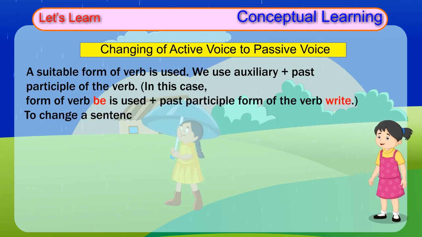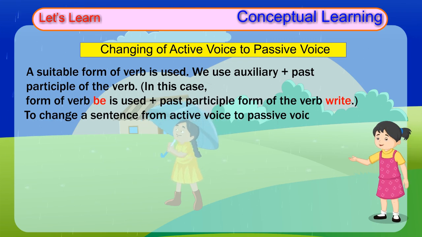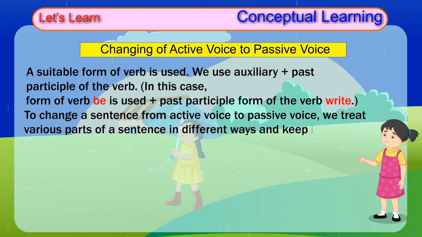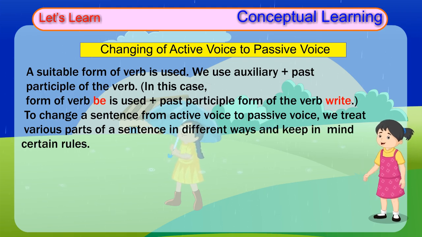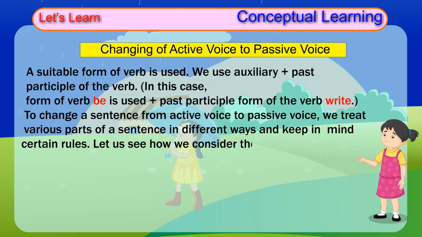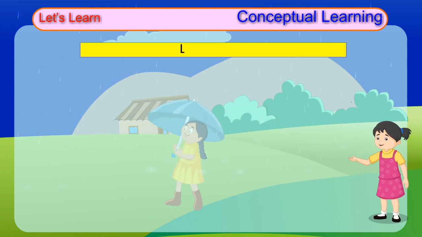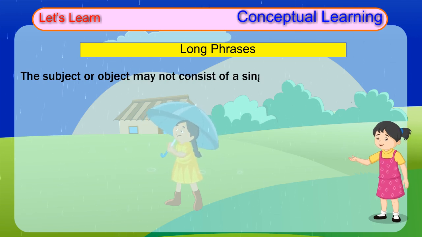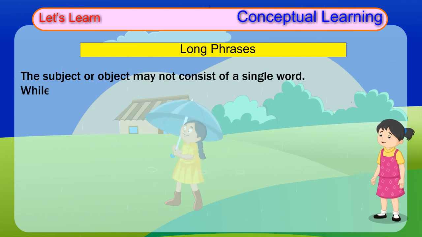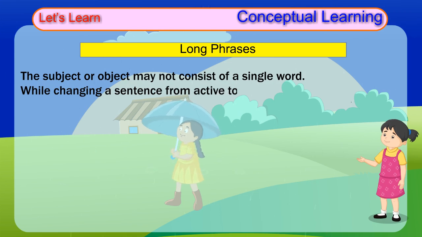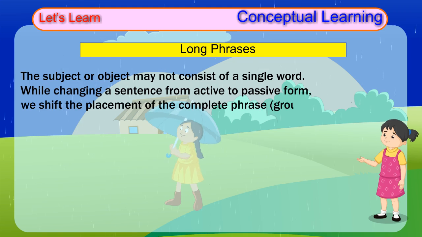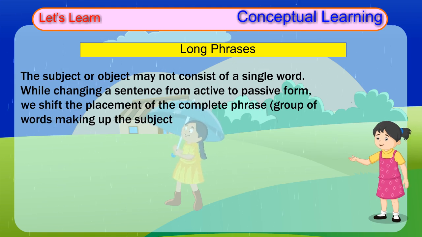To change a sentence from active voice to passive voice, we treat various parts of a sentence in different ways and keep in mind certain rules. Let us see how we consider the following. Long phrases. The subject or object may not consist of a single word. While changing a sentence from active to passive form, we shift the placement of the complete phrase, the group of words making up the subject or object.